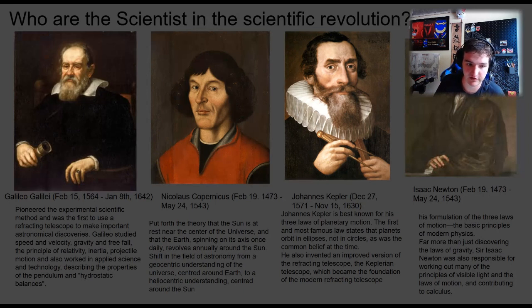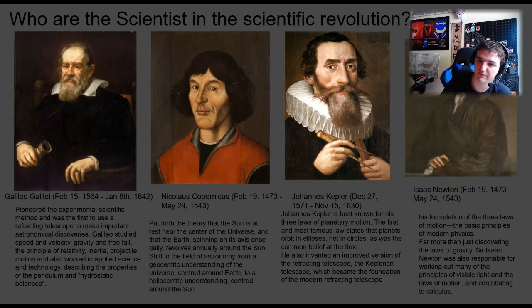And we have Nicolaus Copernicus, who is known for putting forth that the sun is near the center of the universe, and that the Earth is spinning on its axis once daily and revolving annually around the sun. This shifted the field of astronomy from a geocentric understanding of the universe centered around the Earth to a heliocentric understanding centered around the sun.